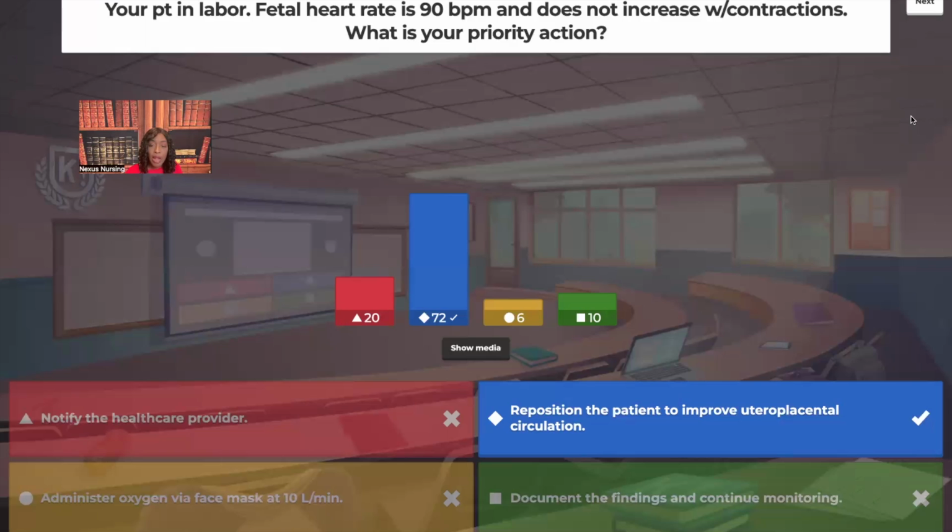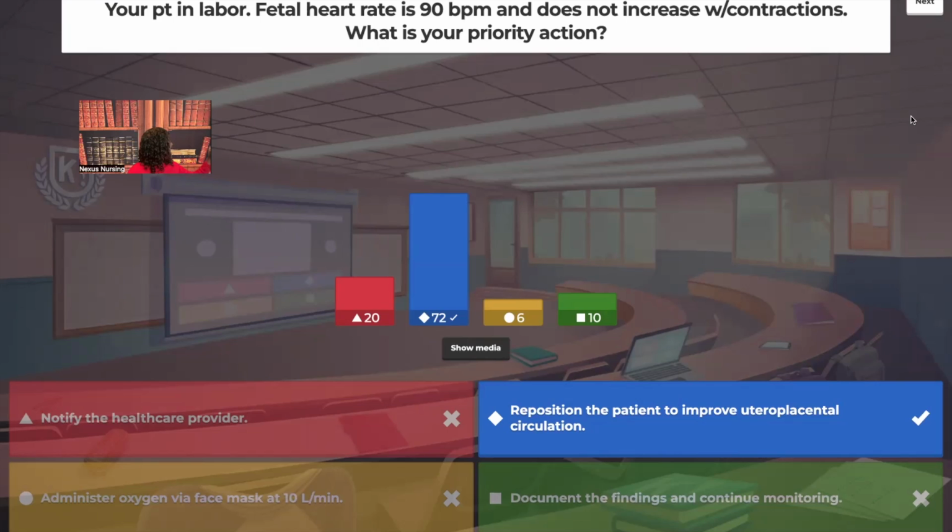And you see that last option, 10 of you guys chose document the findings and continue to monitor. The only time you document findings is when nothing's wrong. If everything is perfect, that's when you document and you continue to monitor. But whenever something is acutely wrong, something's happening right now, you're taking action, you're not documenting. And at 90 beats per minute, that's bradycardia, which can lead to what? Fetal distress. Okay?